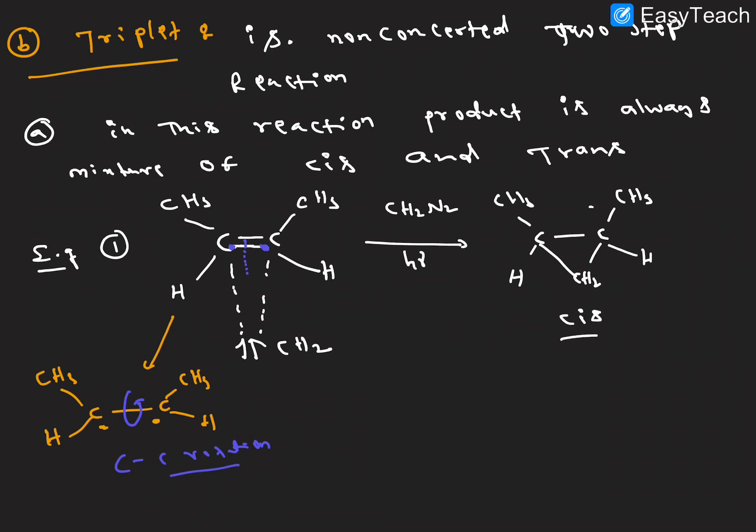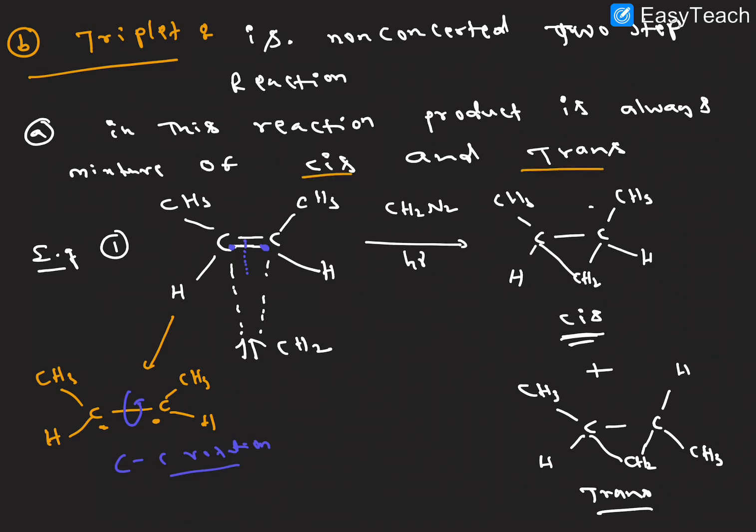This is a cis product. Another product here after C-C rotation. After C-C rotation, what is the product here? This is the CH3 here, and the remaining CH3 remains the same, and here hydrogen and hydrogen. This is cyclopropane forming here, right? So this is trans cyclopropane. This is cis cyclopropane. So a mixture of products we are getting here. That is the only point we are discussing. In this reaction we will get a mixture of cis and trans product. I hope it is clear.